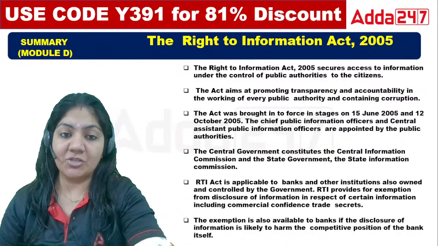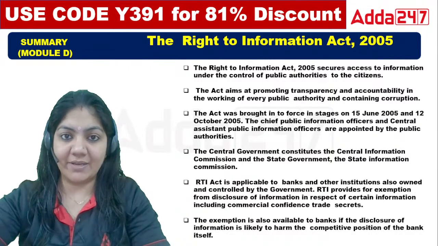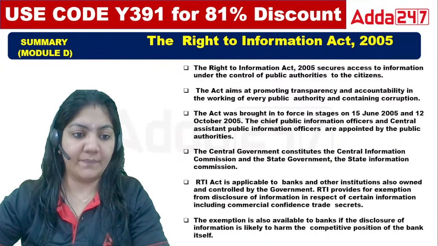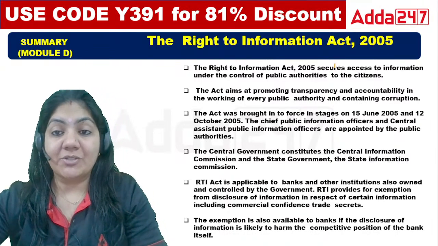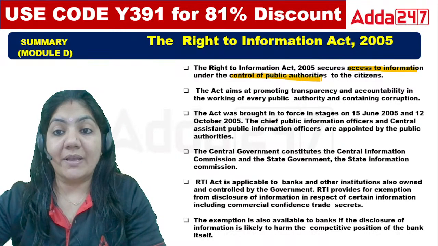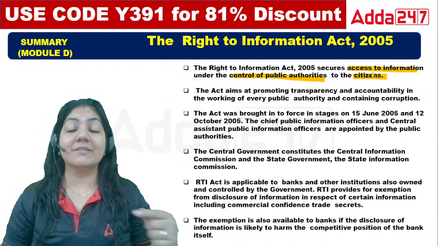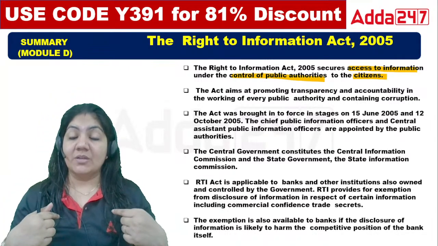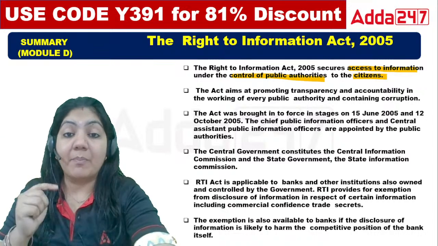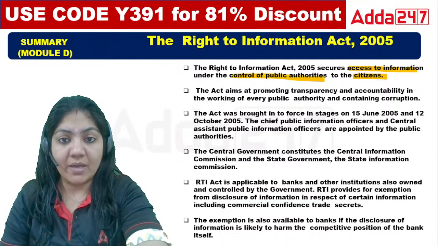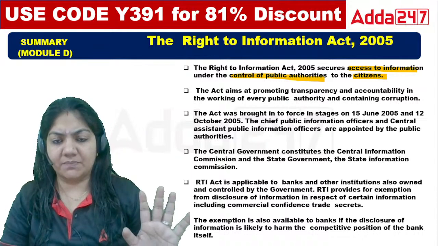So right to information, first of all we will do the summary, and then after we will do the questions. Okay, now see, right to information. Right to Information Act: access to information under the control of public authority to the citizen. Citizen means we the people. So we people have the right to access information from the public authority. Okay, the very first point that is written.